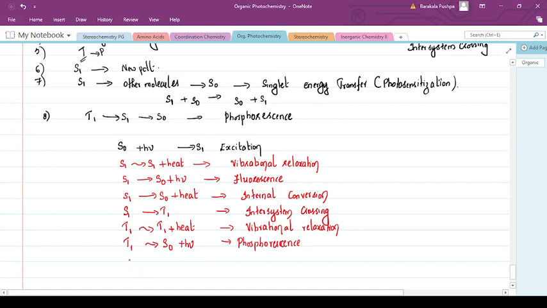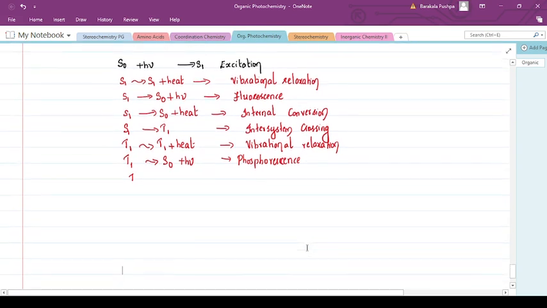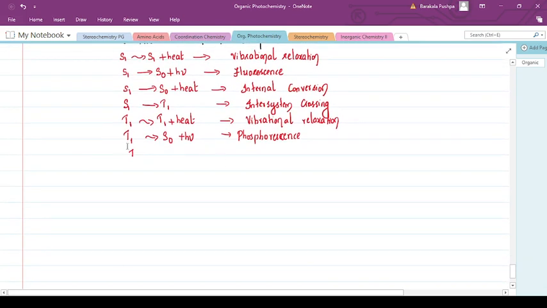Now the triplet state can come to the ground state by giving up energy in the form of heat. This is called intersystem crossing.